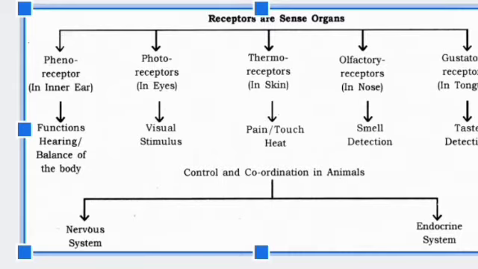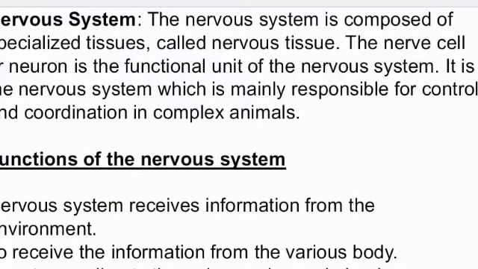Okay, so control and coordination is by the nervous system and the endocrine system. That is what I told you initially in the beginning. Okay, the nervous system is composed of specialized tissue called nervous tissue. The nerve cell or the neuron is the name which is given to the unit. Okay, it is the nervous system which is mainly responsible for the control and coordination in complex animals. Complex animals means multicellular animals.